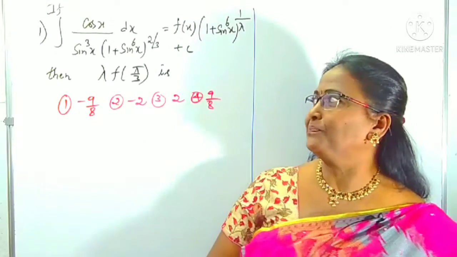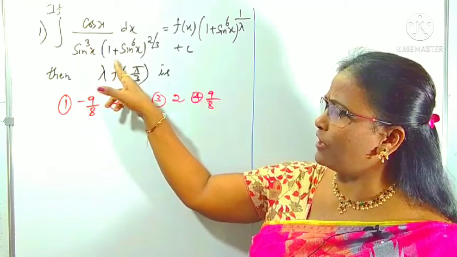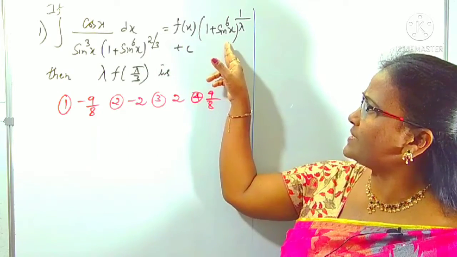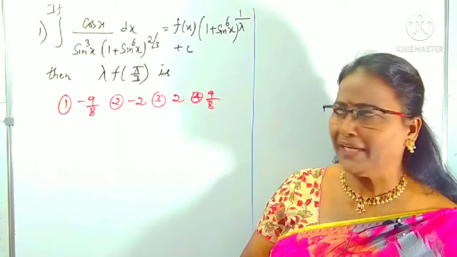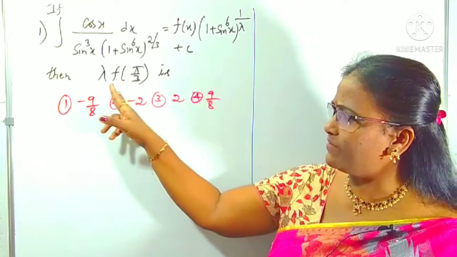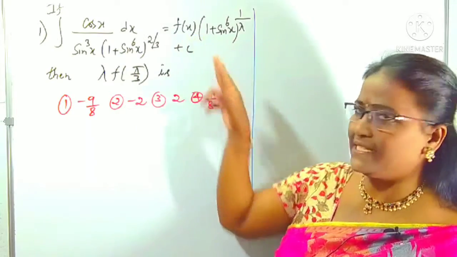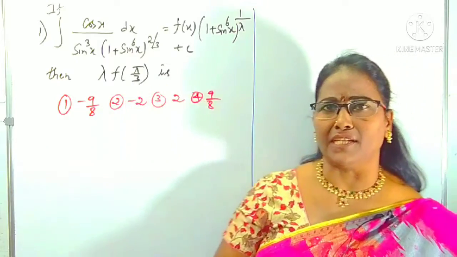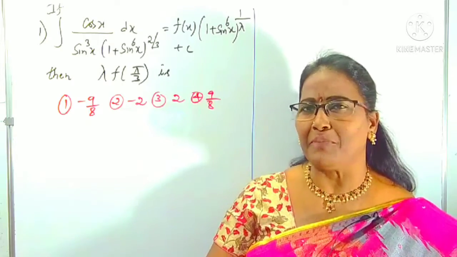Yes, look at this question. Question number 1, what is given? The integral of cos x by sin cube x of (1 plus sin power 6x) whole power 2 by 3 is given as f of x times (1 plus sin power 6x) overall power 1 by lambda plus c, where c is the integration constant. You know very well. Then it is asking for lambda times f of pi by 3. To find this value, you have to find the integral and compare with the RHS. From the RHS the function f(x) you can take, and lambda you also have to take. Then we find the resultant value of lambda times f of pi by 3.